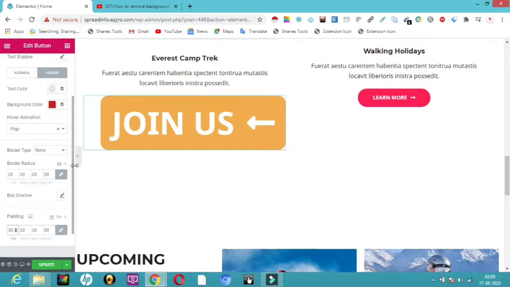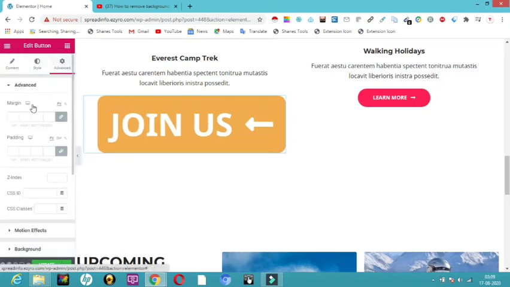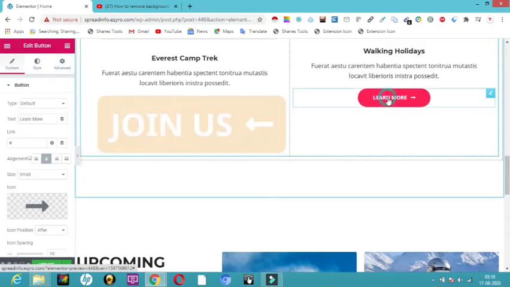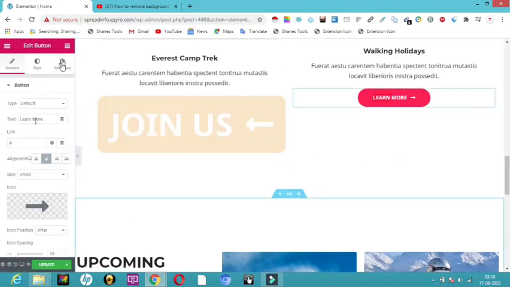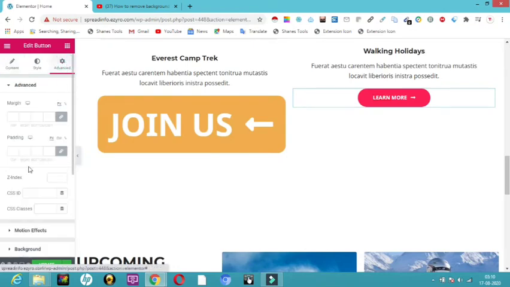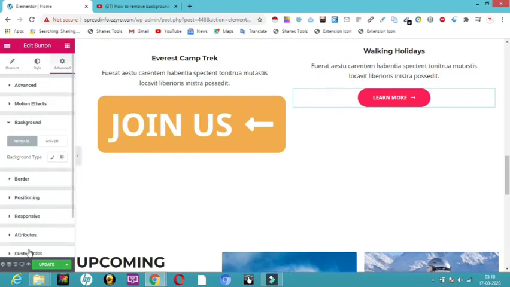And now let me show you what we have in the advanced section of the button. Let me take you to advanced. In the advanced, you have margin and padding, which you can give, and we have motion effects. And if you want to give any background for this, you can, but we have already made this so big and it gets hover, so you can even have a background. Let me show you in this button how to keep a background. Here in advanced we have something called background. If you want to have a background for this, you can have it.